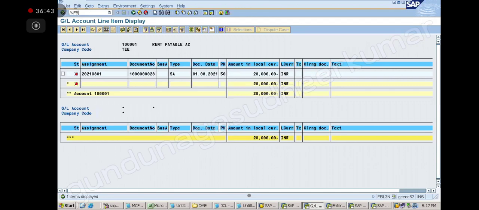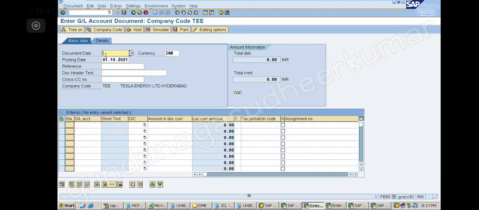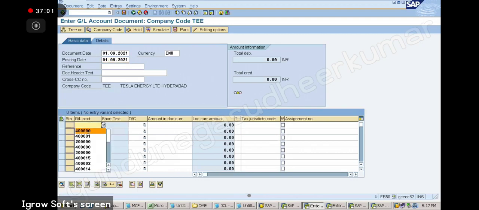I will post one more entry, FB50, rent payable. So now 1st of September I am posting. Now again next month's rent. August rent I did not pay, and now my September rent has also come. That also I did not pay. Correct? Okay, now again I am posting.